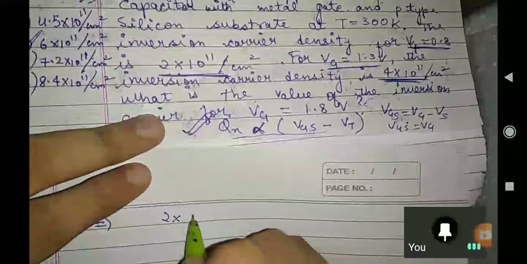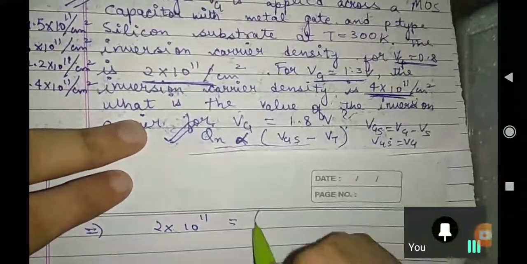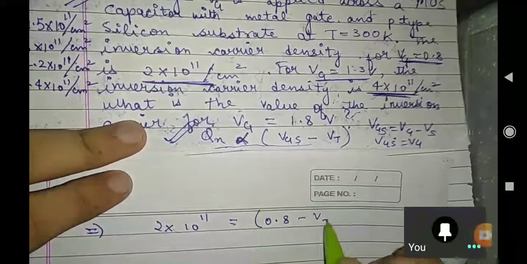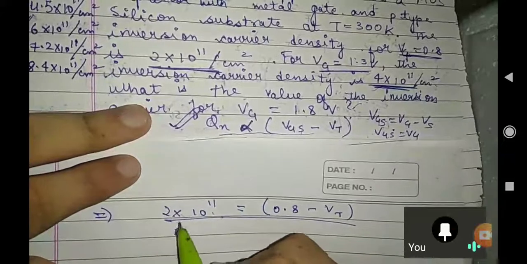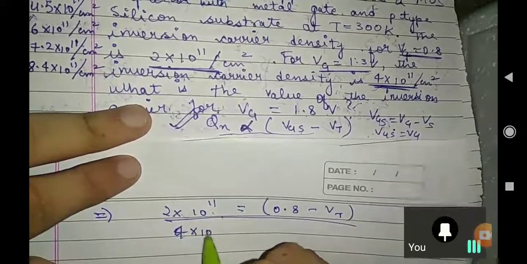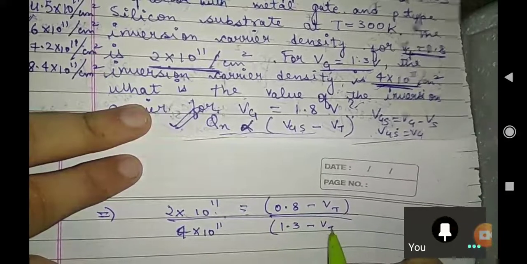See what I can write from here. That our Q1 is 2 into 10 to the power 11. What is Vg1? This is 0.8 minus Vt. Over, we are dividing these two. This is 4 into 10 to the power 11, divided by 1.3 minus Vt.